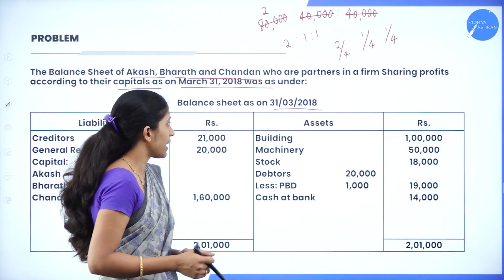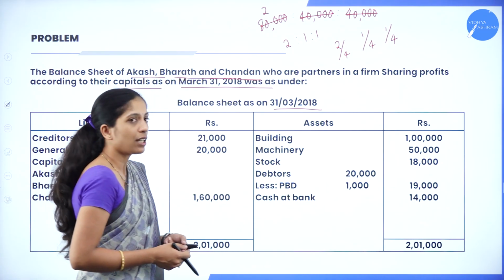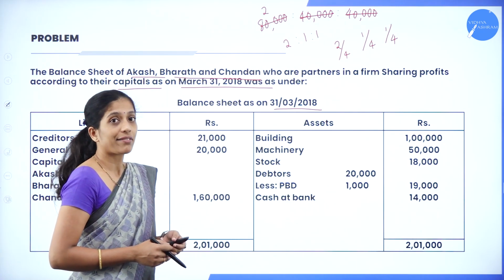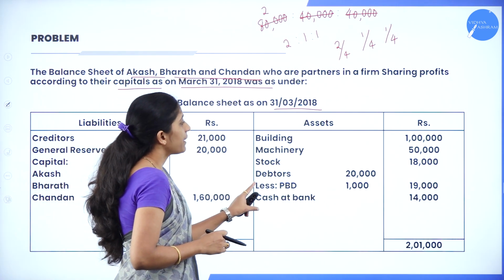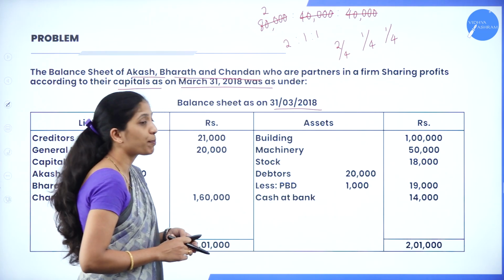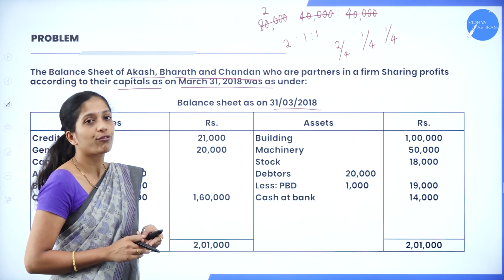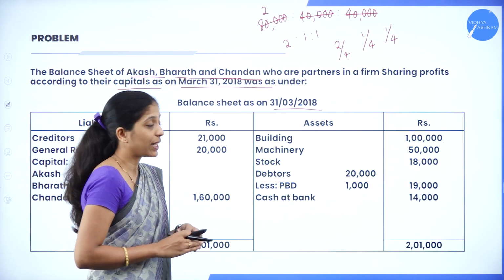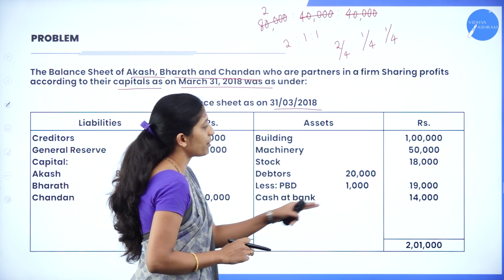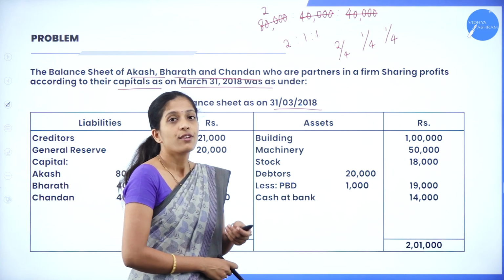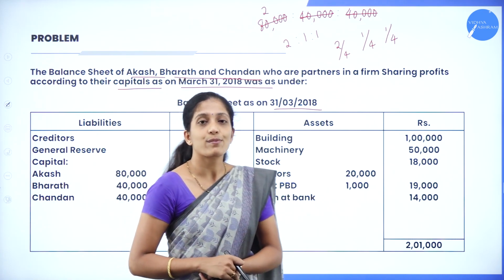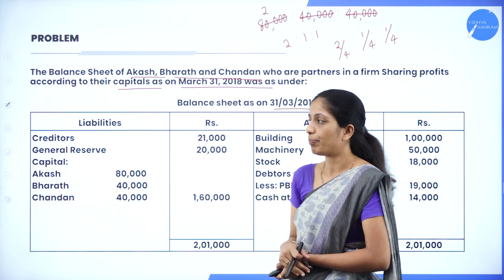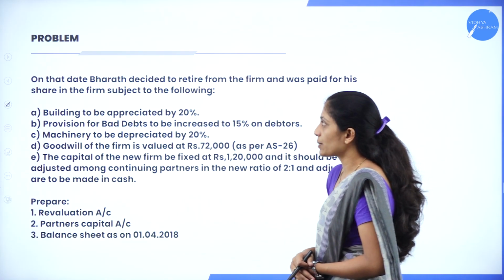Now coming on to the assets. We have building 1 lakh, machinery 50,000, stock they have given 18,000, debtors 20,000 less PBD, that is provision for bad debts, that is 1,000. So if we deduct, we get 19,000, cash at bank 14,000. So these are the certain items they have given in the balance sheet, that is before the retirement of a partner. Now go through the adjustment here.